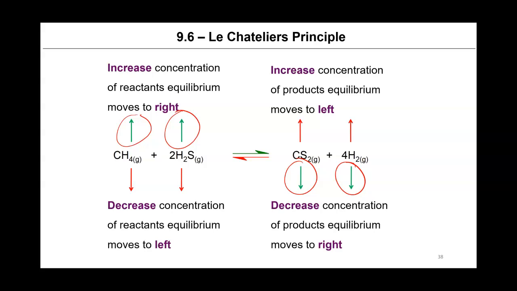Now, if I want my equilibrium to shift to the left, I could take away some of the reactants, and according to Le Chatelier's principle, the system will move to the left to replace those reactants. Alternatively, I can increase the concentration of my products, and the system will want to consume those products, turning them into reactants, and shift to the left to offset that change.